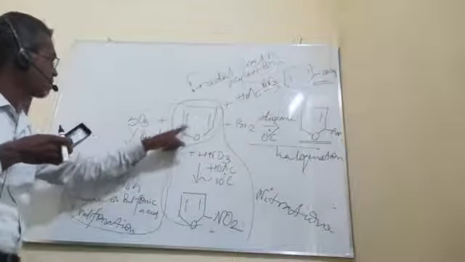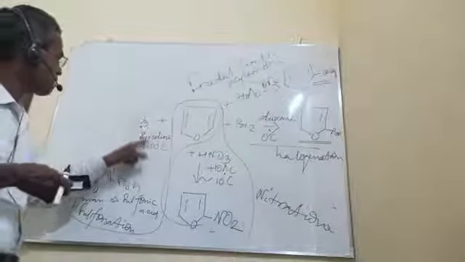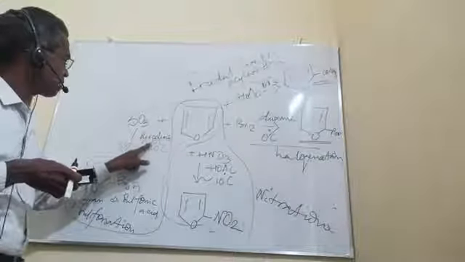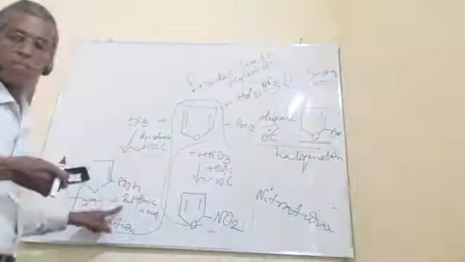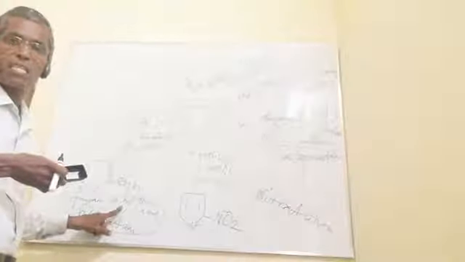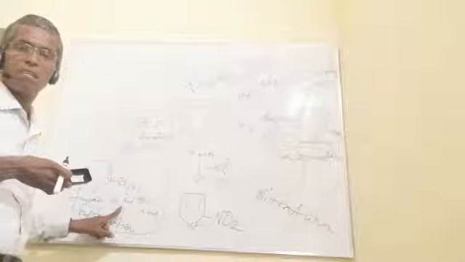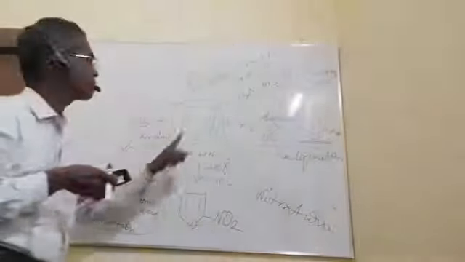And on the other hand, when furan is treated with sulfur trioxide in presence of pyridine at around 100 degrees Celsius, the product we get is furan-2-sulfonic acid in a reaction called sulfonation of furan.